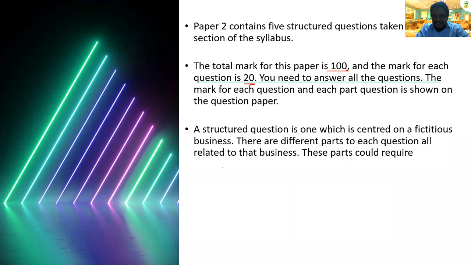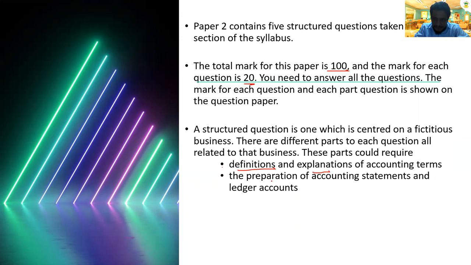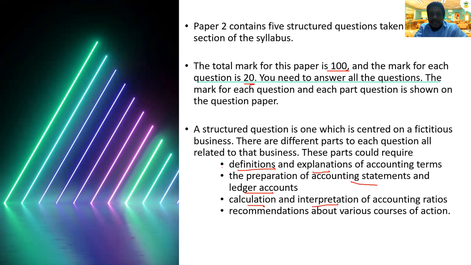Structured questions involve a fictional business. They will create some fake business and give you a few parts, like question number 1 A B C D, question number 2 A B C D. There will be definitions and explanations of accounting terms. Then they will ask you to prepare statements and also ledger accounts. They will ask you to calculate and interpret, normally ratios. And they will ask for recommendations in a few situations. These are the types of questions that may come out in Paper 2.